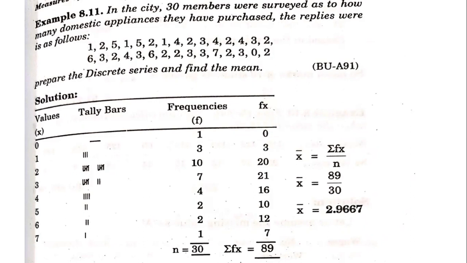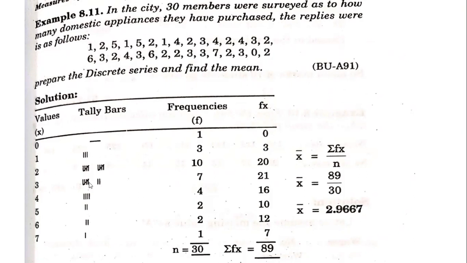Now here we know that a series of numbers is given, and the repetition of these numbers you have to find out. In this particular series the least number is 0, the maximum number is 7. So we're going to take the values as 0 to 7. Then we have to use tally bars to take the count of these numbers. For example, if you take 0, 0 is repeated 0 times. Then if you take 1, 1 is repeated 3 times. So therefore it will be 3.